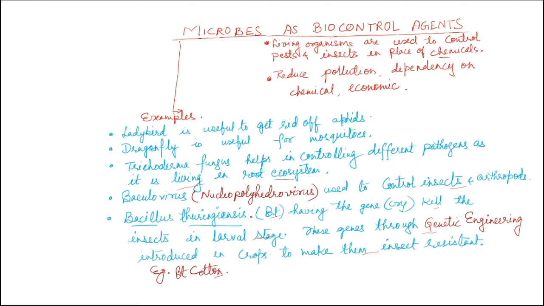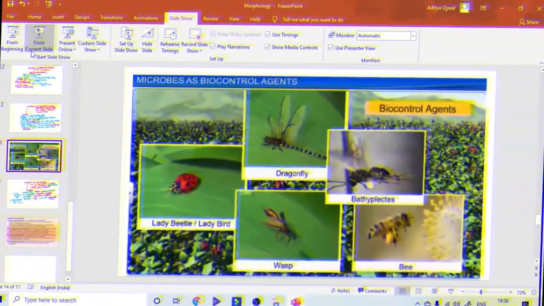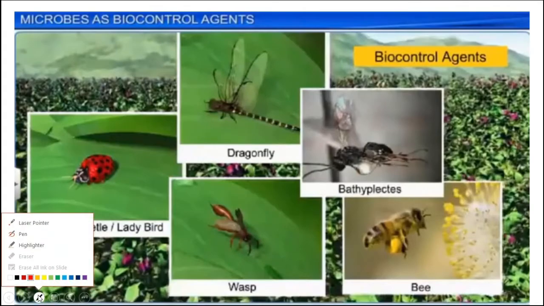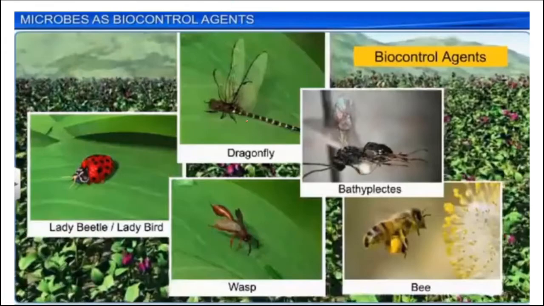In this way we can see the microbes are helpful in controlling the different types of pests, insects, etc., without chemical use. In this way microbes are very important, very beneficial for us. In this slide we can see different pictures of some of the organisms, insects, which are helping as biocontrol agents, like dragonfly, then lady beetle or ladybird, wasp, bee, Mantiplectus. These are some of the biocontrol agents.